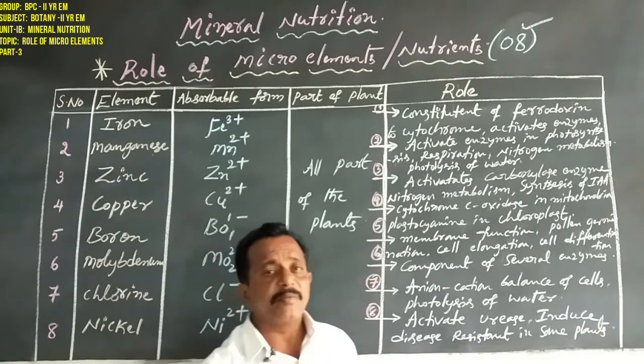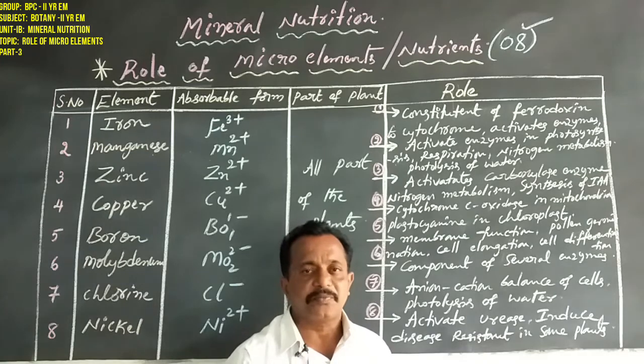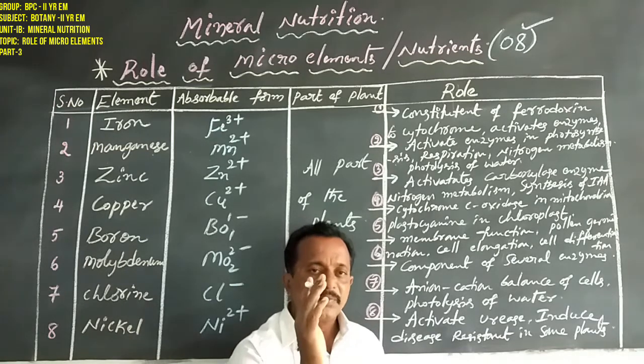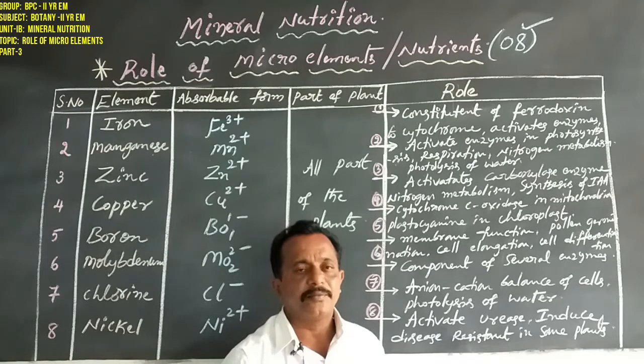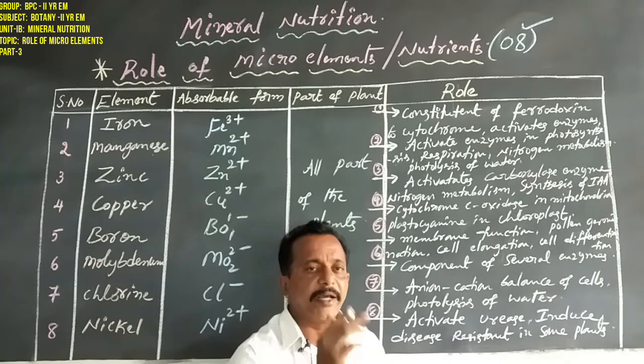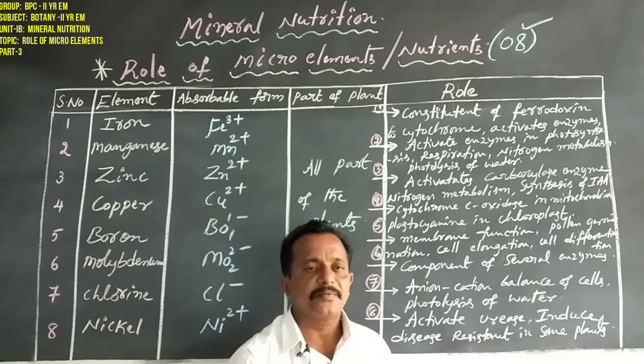Especially in nitrogen metabolism, there is the special nitrogenase enzyme. By this nitrogenase enzyme, atmospheric nitrogen, dinitrogen, is converted to reduced ammonia.